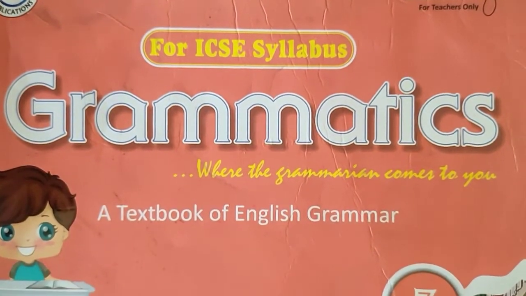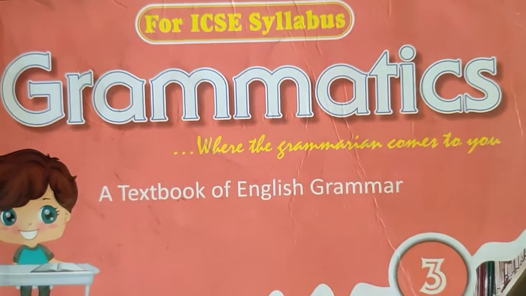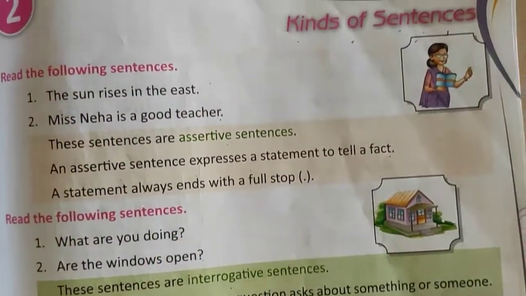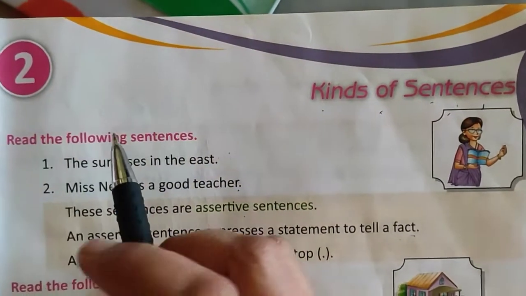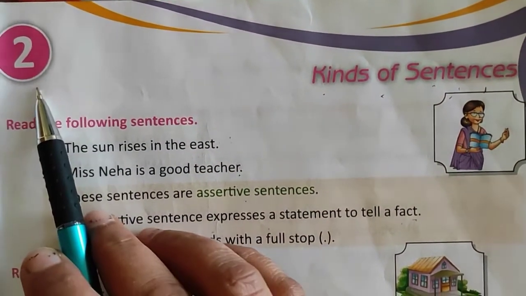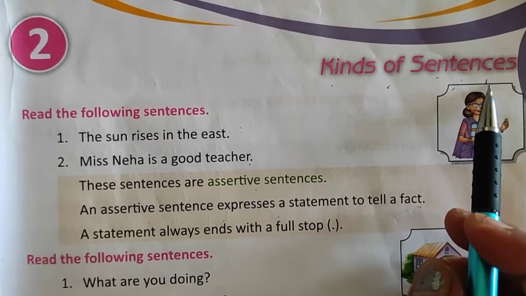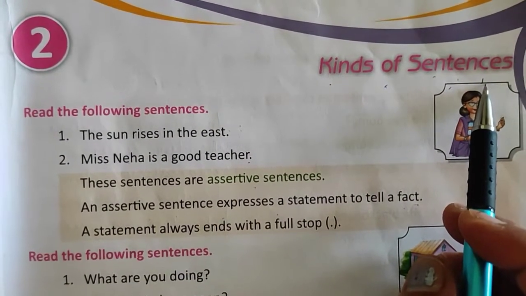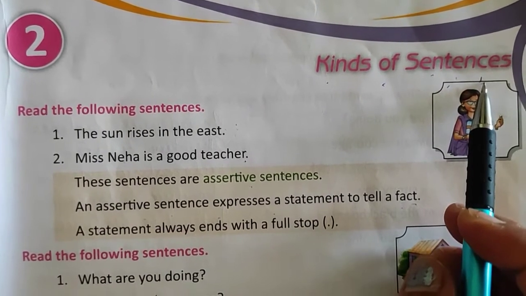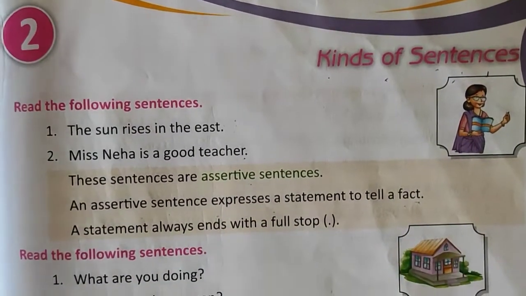Now take out your English grammar books. Take out page number 9. On page number 9, we are going to start with lesson number 2, that is kinds of sentences. First of all, I want to explain the different kinds of sentences. So let's start with the explanation.